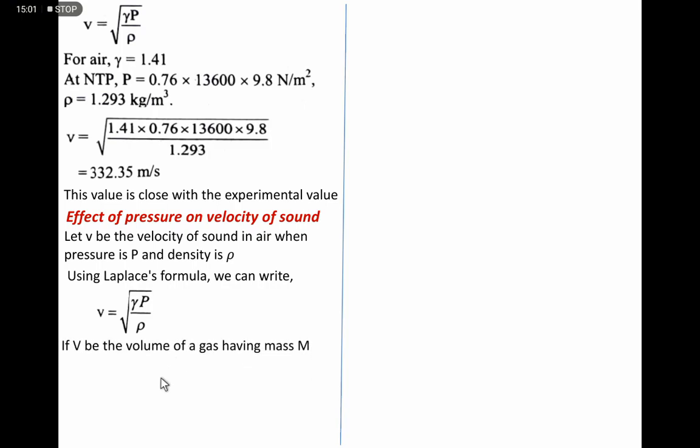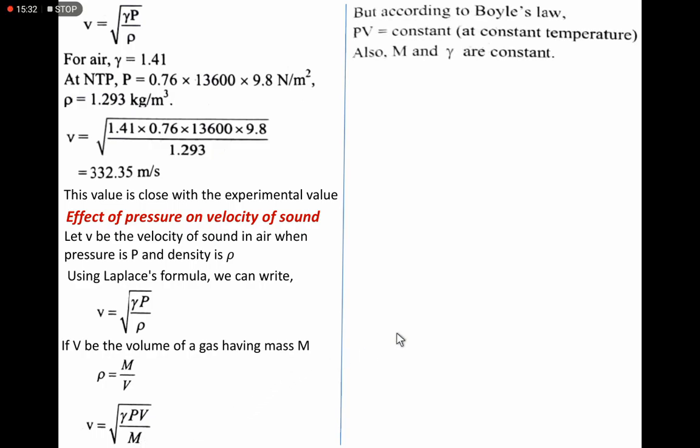Now rho is the density of the air, and it is m by v, where m is the mass and v is the volume. So rho is replaced, and our formula becomes v is equal to root gamma P V by m, as V goes to the denominator. Now according to Boyle's law, we know that PV is constant at constant temperature.